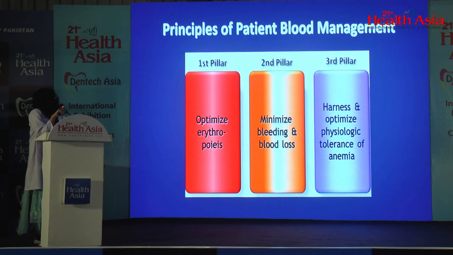So coming to the principles of patient blood management. Patient blood management is centered around three main principles, or pillars, you can say. The first is optimize erythropoiesis, that is optimizing the HB, and the second is minimizing the bleeding and or blood loss, and third is optimize the physiologic tolerance of anemia. So by using these principles or pillars, we can implement patient blood management.